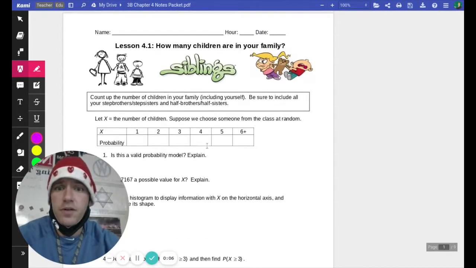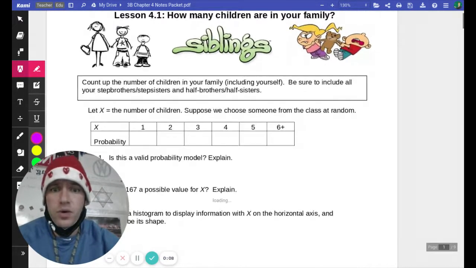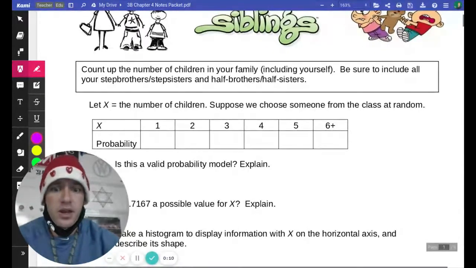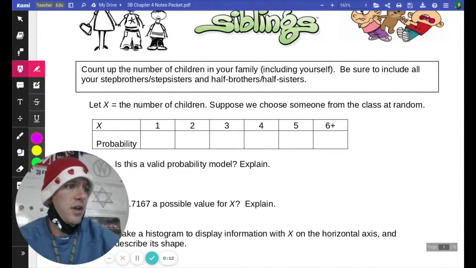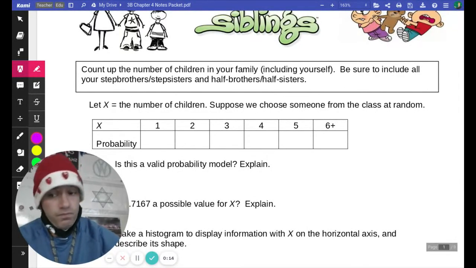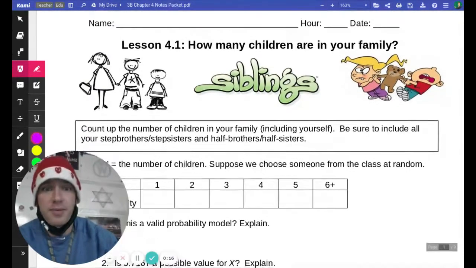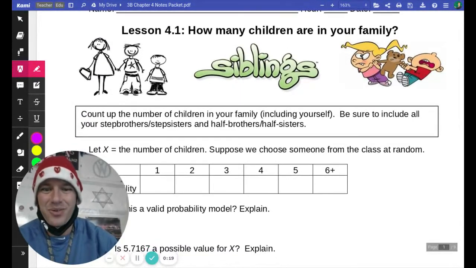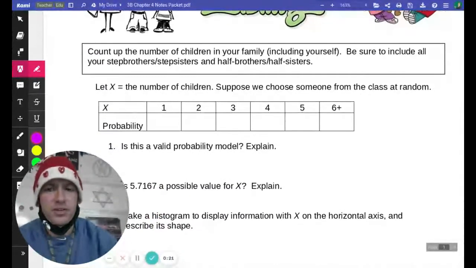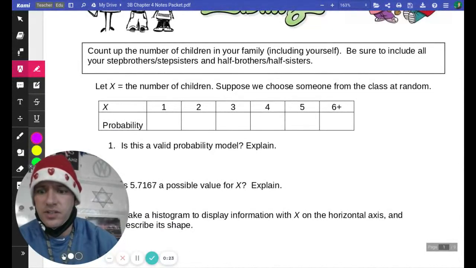We're moving on to Chapter 4, so hopefully you have your CAMI. And we're starting with some notes here. So talking about how many children are in your family. We're going to count up the number of children in your family, including yourself, including all your stepbrothers, etc.